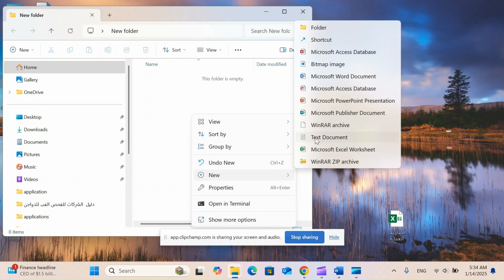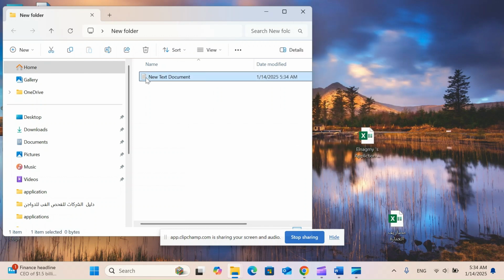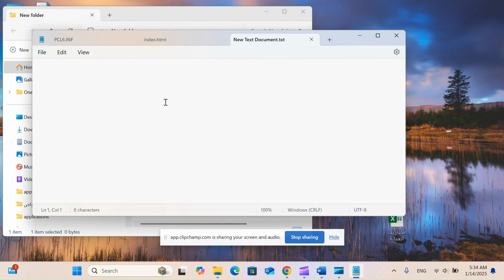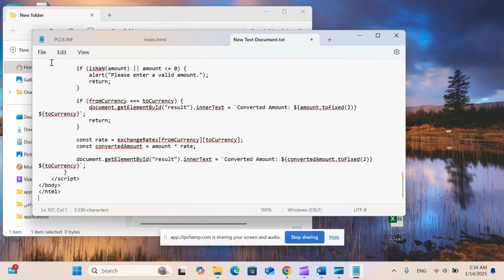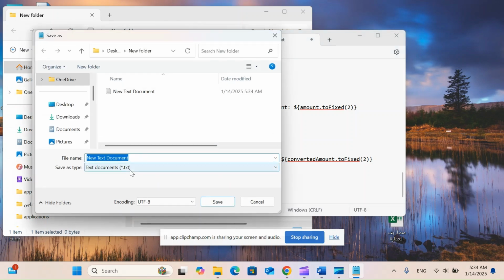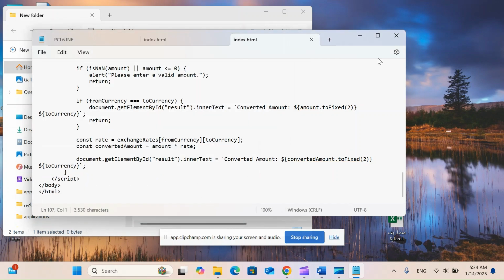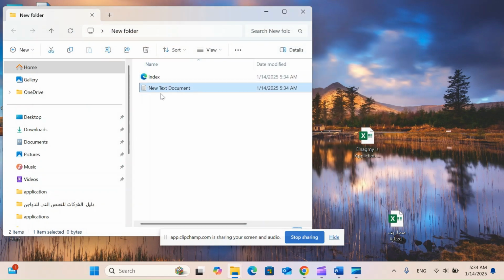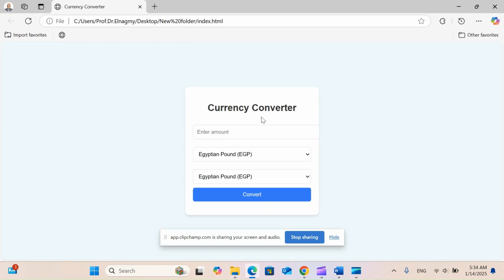The text format is like this and it has rules. For example, I will copy the codes here. And then I will save this file in a format I call index, in the environment that I will use. And save it like this and we get out of this. Here is the application. Here is the same result that was obtained by the program.